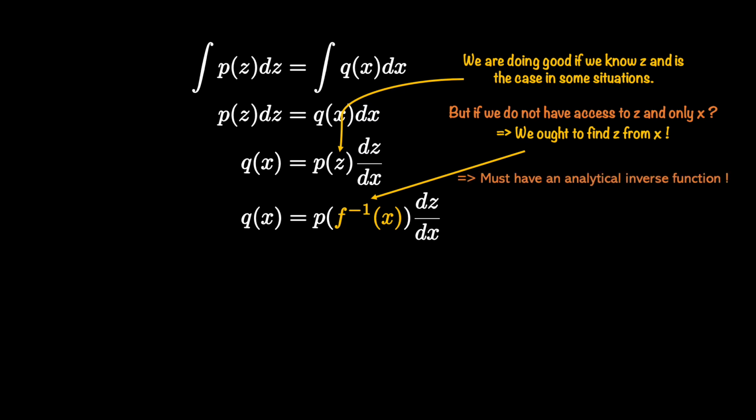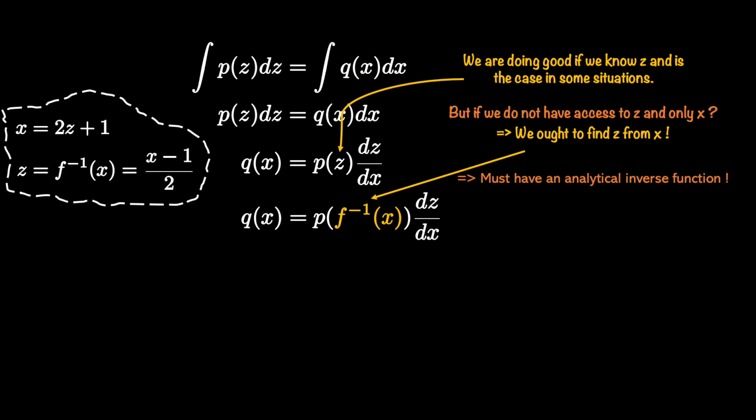In this problem, it is very easy to do. As you can see, we can very easily get Z from X because our transformation function is super simple. So now we have all that we need to compute the density even if we are using X. We invert X to get Z, compute the probability of Z using P, which is our base distribution, and then multiply it with our correction part. Let's take care of one more aspect.